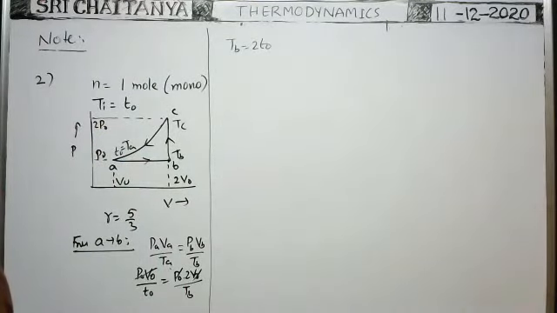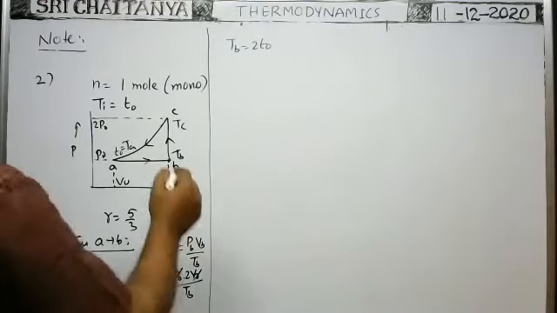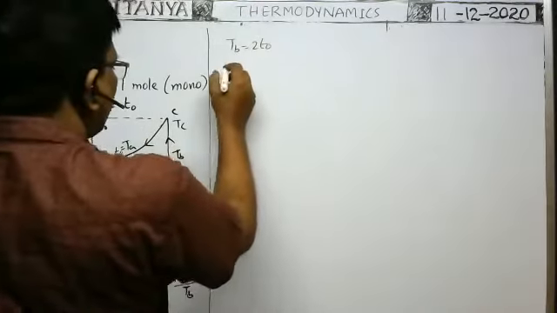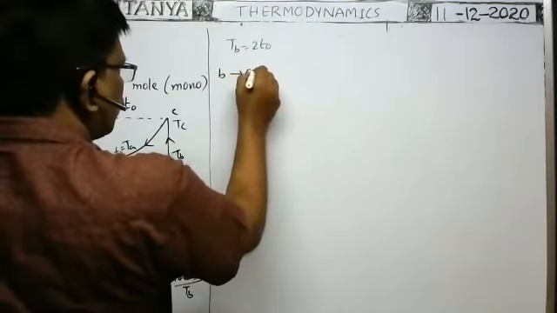Okay, next we have to find the temperature at C. If you know the temperature at C, then the internal energy relation can be calculated. How can we find the temperature at C? Consider the process from B to C.